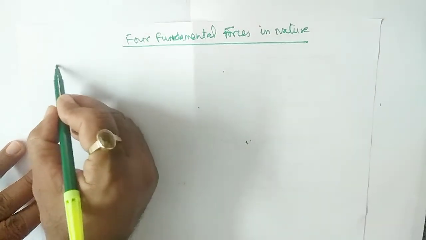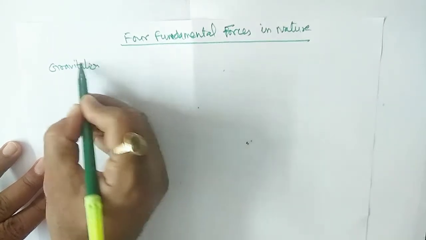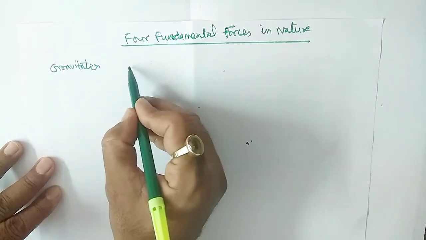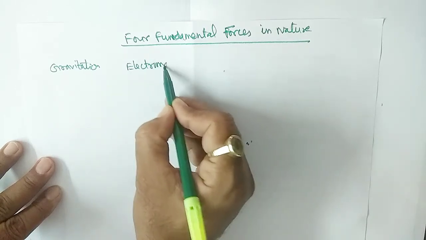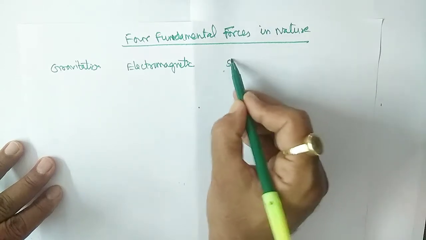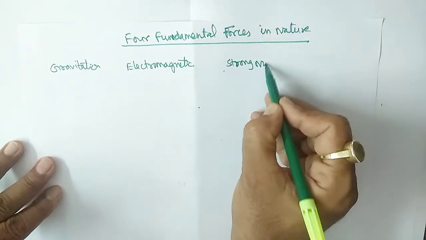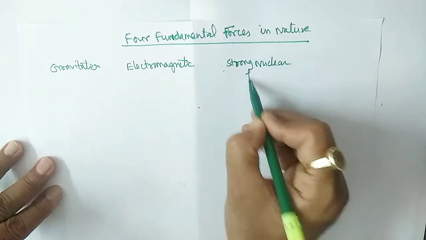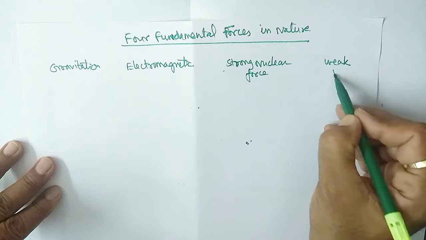These are gravitation, electromagnetic, strong nuclear force, and the weak nuclear force.